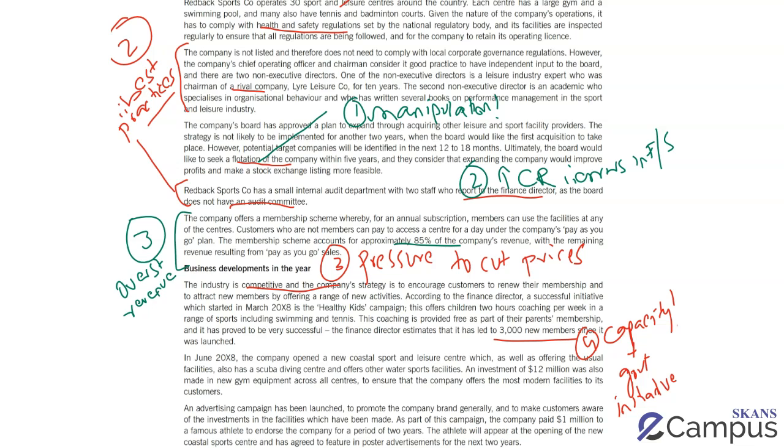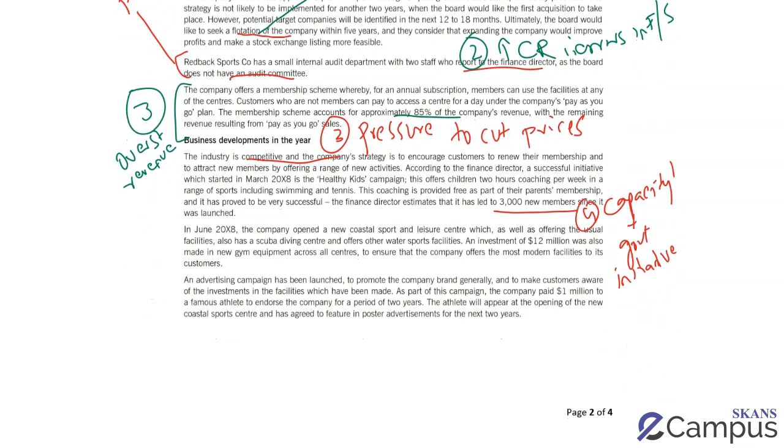I then go on. This is again easiest marks. They've made an investment of 12 million in new gym equipment. Very easy to follow the ROM format over here. There's an amount, so you can comment on its materiality. You then go on to talk about IAS 16 and the criteria for capitalizing capital expenditure.